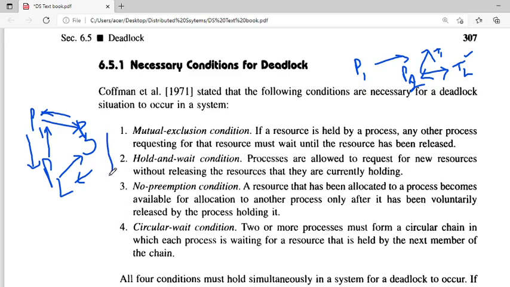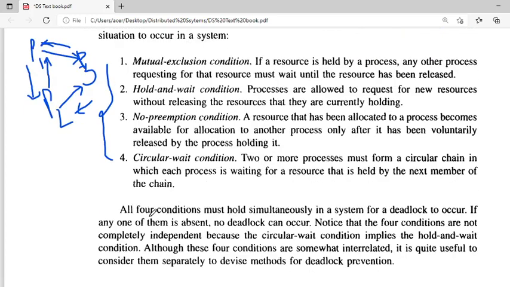If these four conditions exist simultaneously. See, all four conditions must hold simultaneously in order to say that deadlock may occur. If any one of the conditions is absent, then we can say that no deadlock can occur. Why? Because the circular wait condition depends upon the hold and wait condition. Like that, if any one of the conditions is missed, we can say that there is no deadlock.